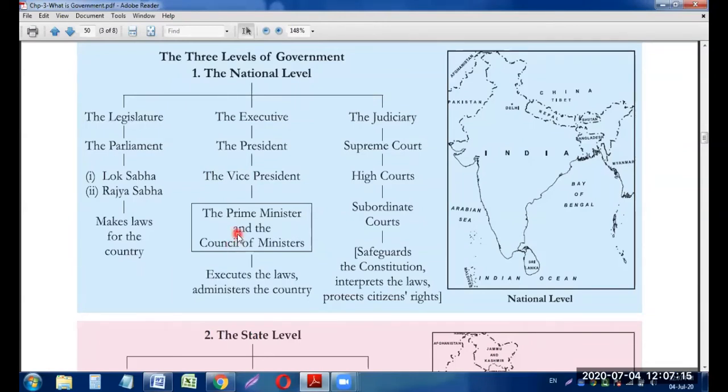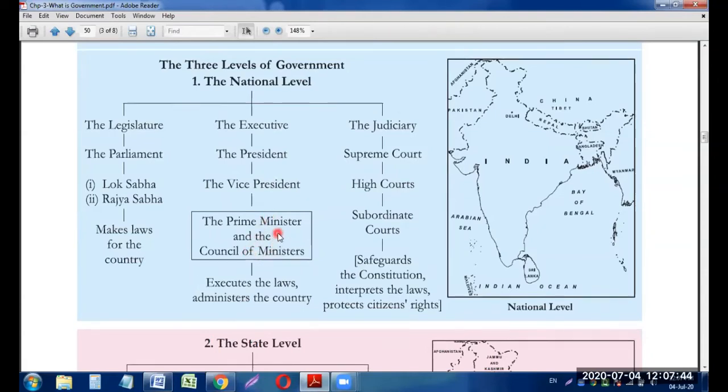So at this national level, we can see over here that they execute the laws and they administer the country also, means they take control of the administration also. The police is also under the control of this executive department, and police administer the state also, to look into the affairs of the administration. So the executive includes the President, Vice President, Prime Minister and his ministers.